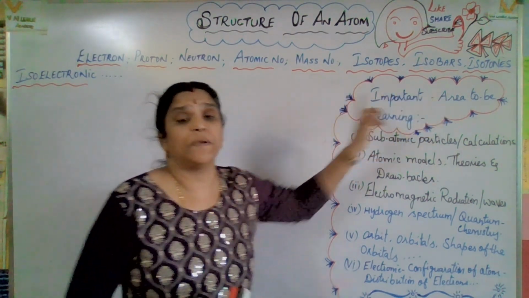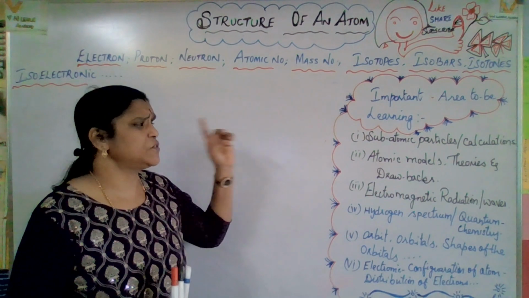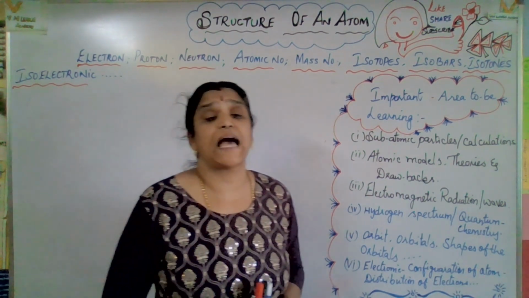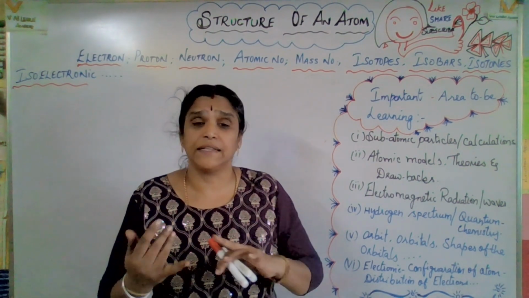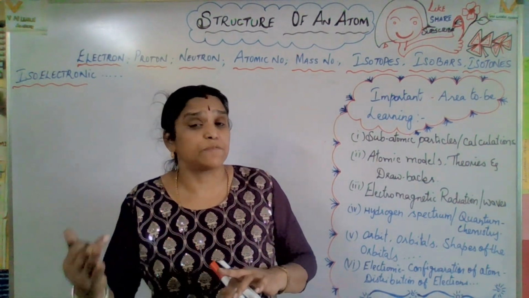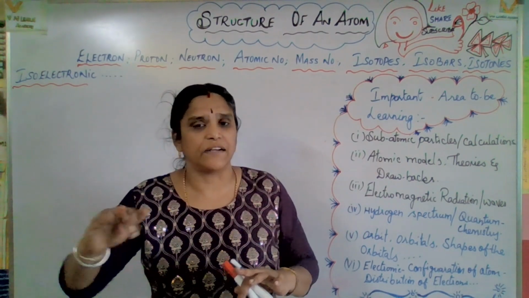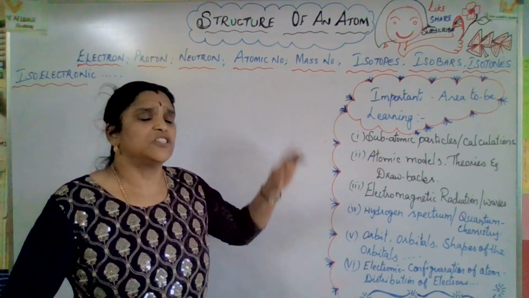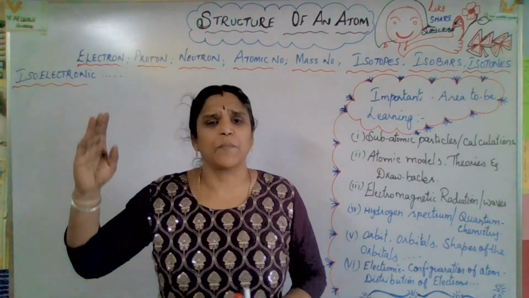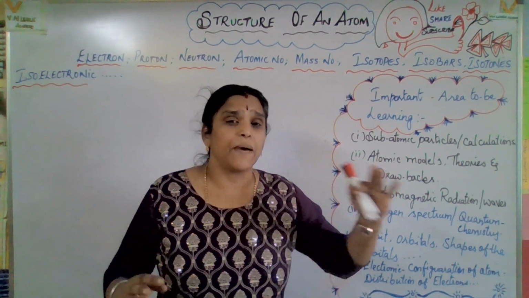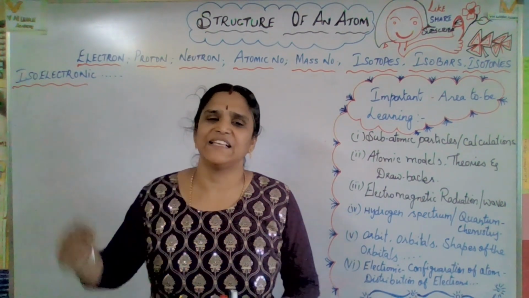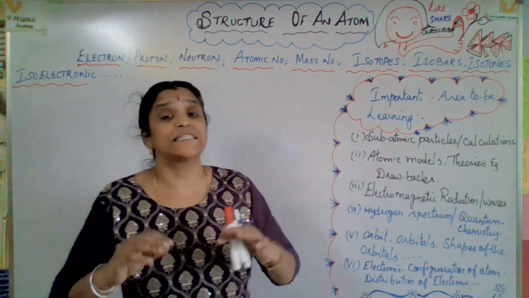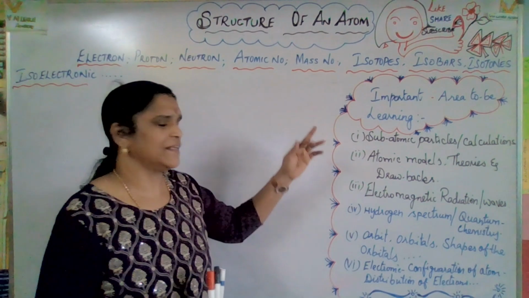Important areas to be learned. The first one, subatomic particles and calculation. Subatomic particles, you have already learned the discoveries and the experimental methods. Now the calculation points. What are they? Electron, proton, neutron, atomic number, mass number, isotopes, isobars, isotones, and isoelectronic. Those calculation points you'll be learning.